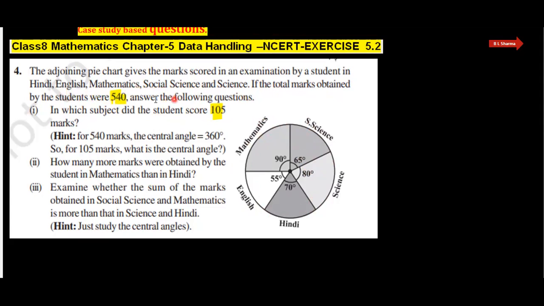If the total marks obtained by the student were 540,